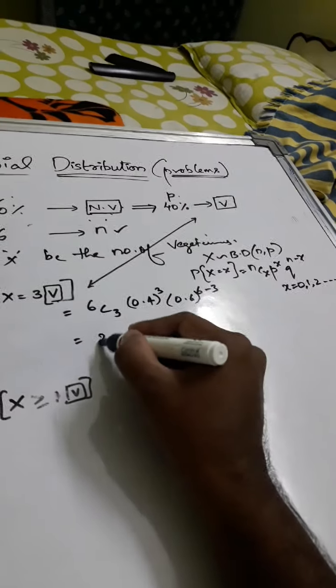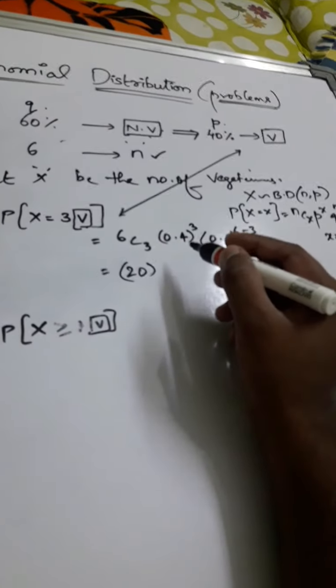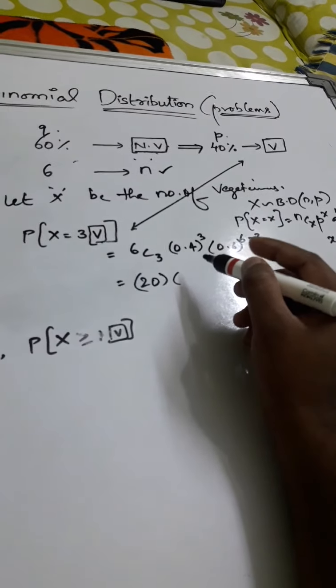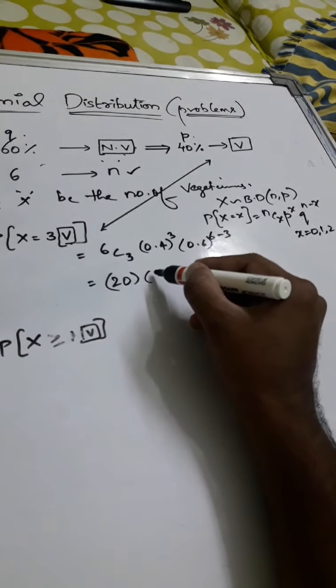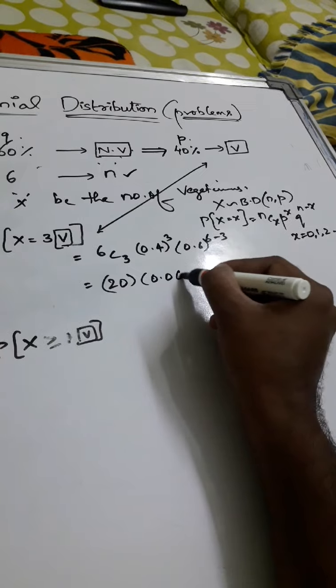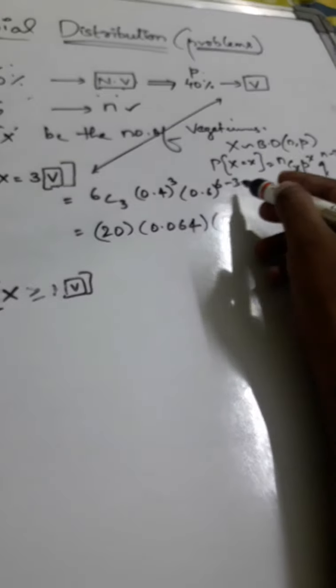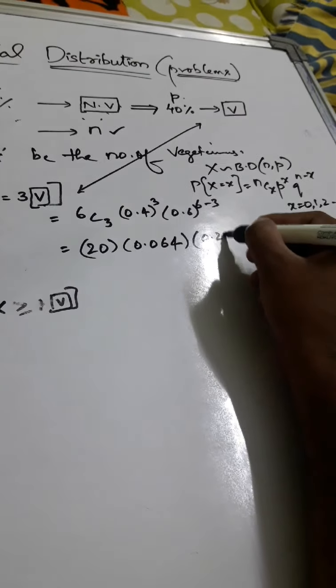So what is 6C3? It is 20. And then 0.4 whole power 3 is 0.064, and 0.6 whole power 6 minus 3 is 3, that is 0.216.